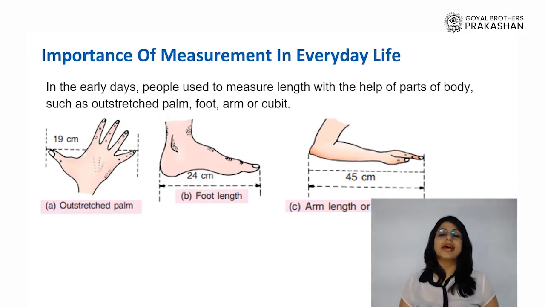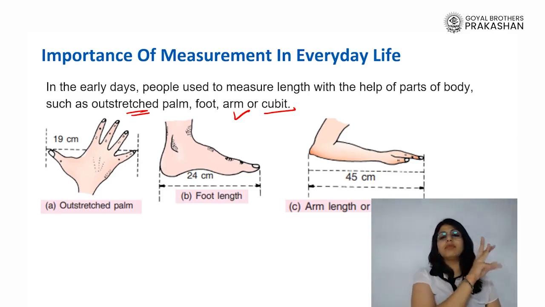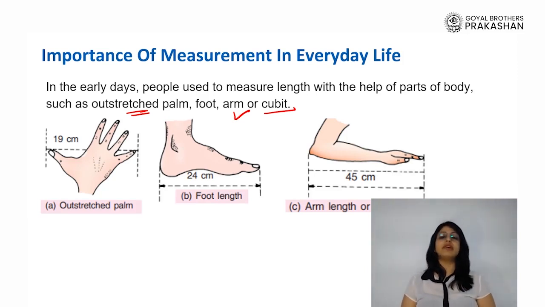Now, today we have standard units, but in early days, what did people used to do? They used to make use of their different body parts. For example, the outstretched palm, a foot, or even an arm or cubit. So they would start from one edge of the table and keep on measuring how many palm lengths there are. But there is an issue with this kind of measurement. This might give me, okay, 10 palm lengths, or around 2.5 arm lengths.